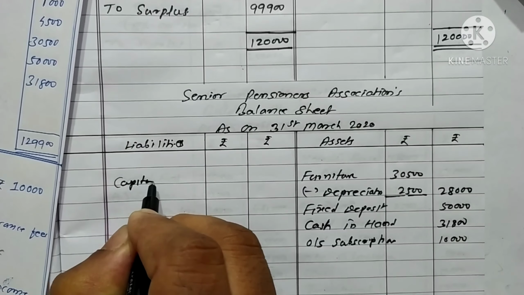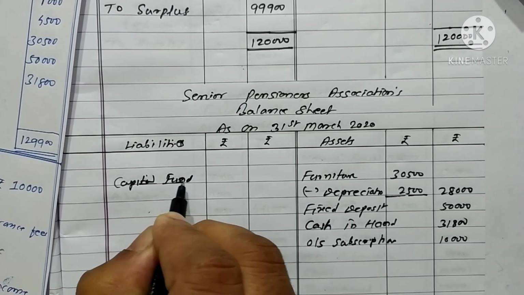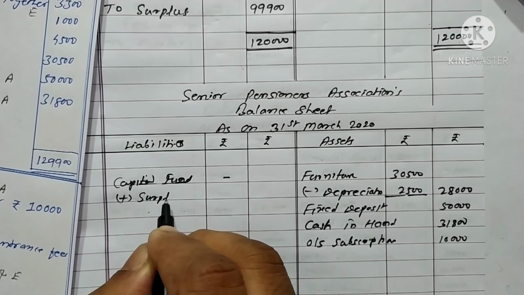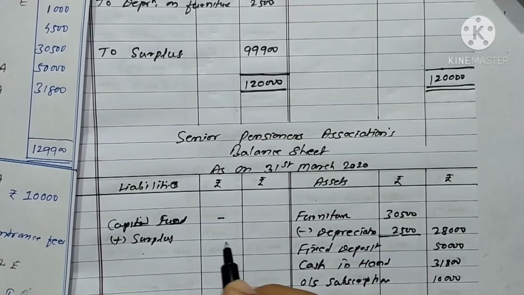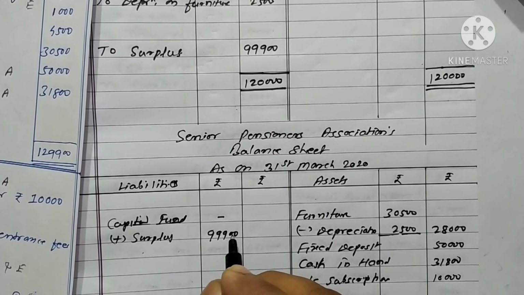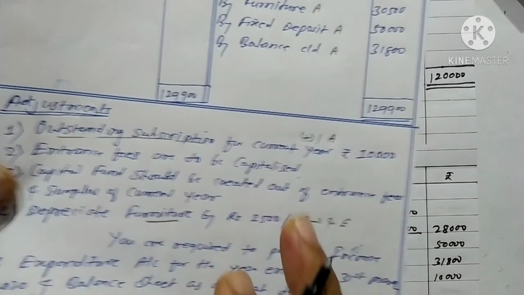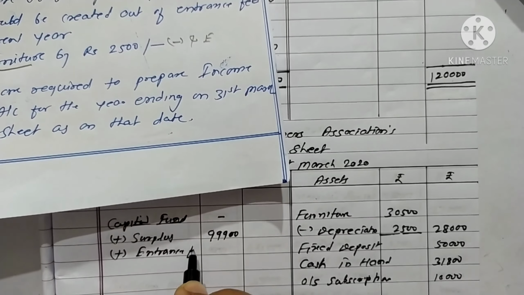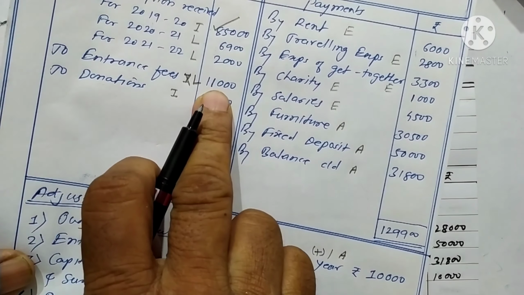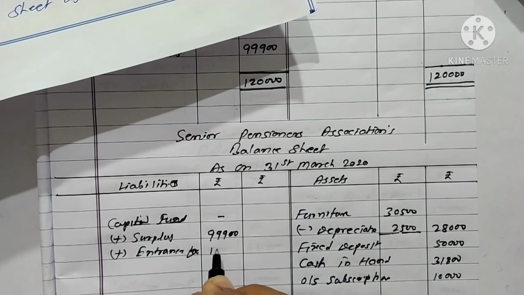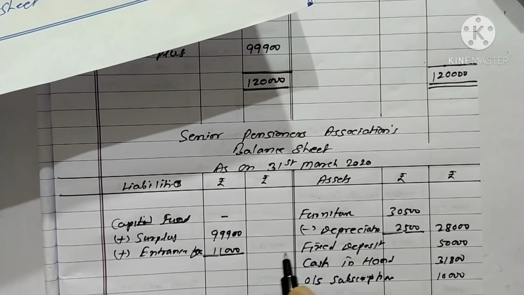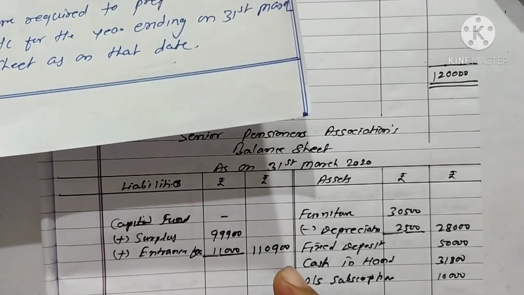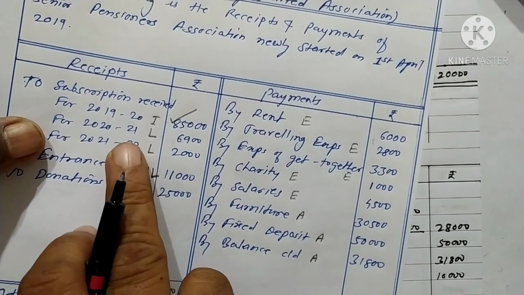Now we go to the liability side. Here it is capital fund. Opening balance is not given. Just we have to add surplus. Surplus will be 99,900. Again we have to add entrance fees, entrance fees rupees 11,000, and total 1,10,900. Now see liabilities, advance subscription.